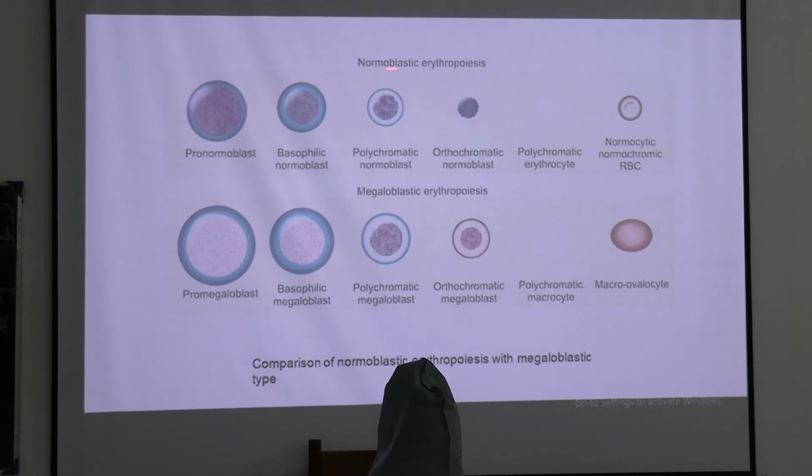So in normoblastic erythropoiesis, there is pronormoblast followed by basophilic normoblast, polychromatic normoblast, orthochromatic normoblast, polychromatic normoblast, and normocytic normochromic. This is normal RBC. But in case of megaloblastic erythropoiesis, we will find promegaloblast, basophilic megaloblast, polychromatic megaloblast, orthochromatic megaloblast, polychromatic macrocyte, and macroovalocyte.